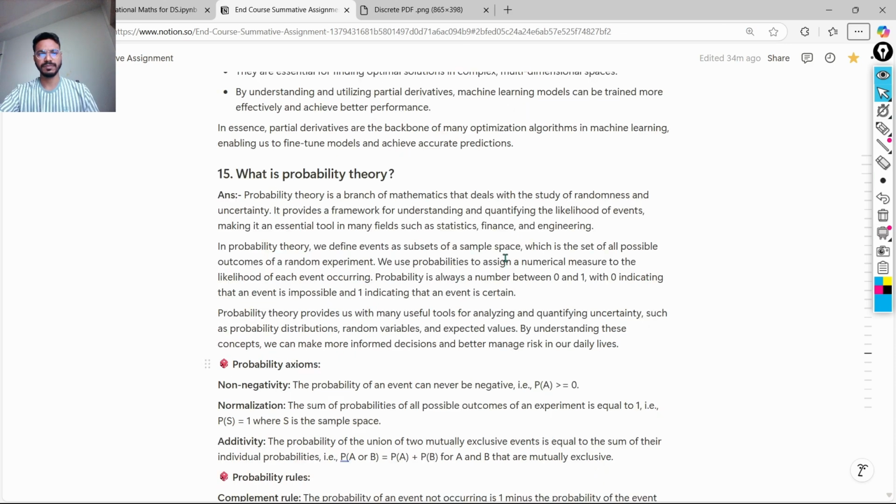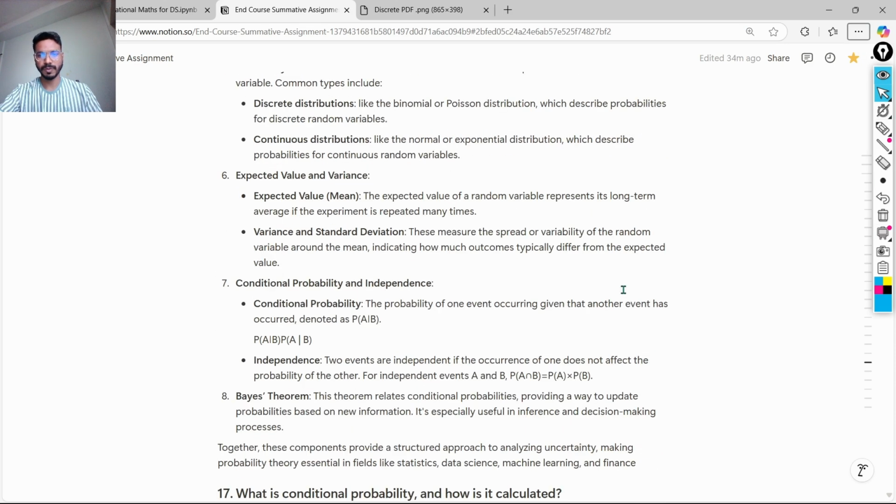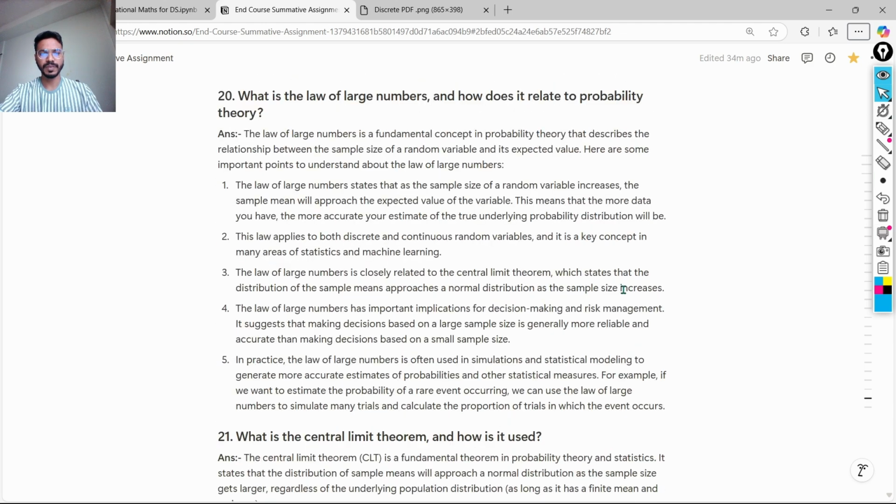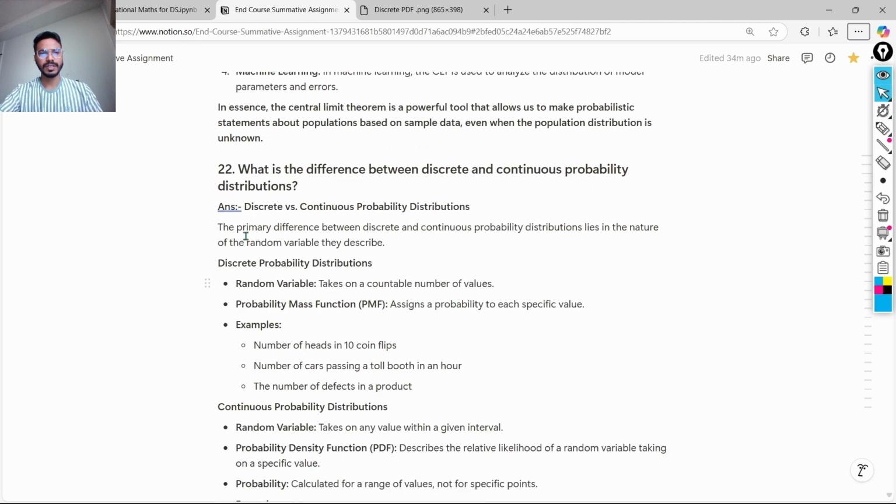Now let's look at the final question of the day, question number 22: what is the difference between discrete and continuous probability distribution? Concepts like discrete and continuous probability distributions are very important and helpful in data science and machine learning, because with their help we can use these features to train our models.